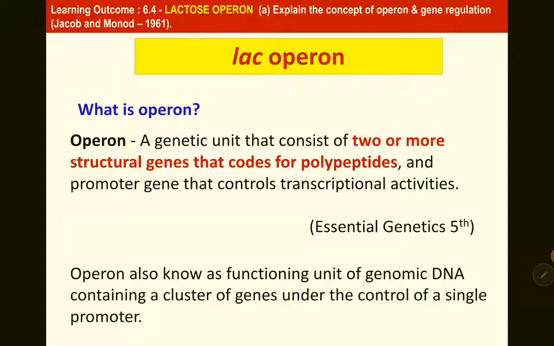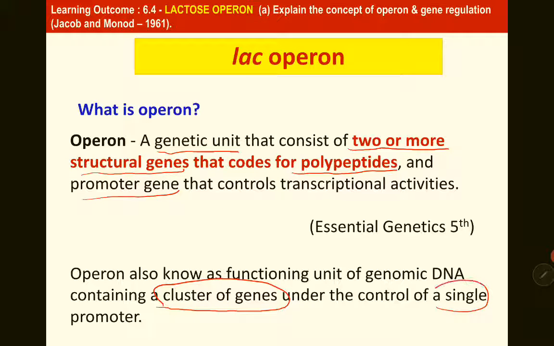So what is an operon? An operon is a genetic unit that consists of two or more structural genes that code for polypeptides, and promoter genes that control transcriptional activities. It is also known as a functional unit of genomic DNA containing a cluster of genes under the control of a single promoter.